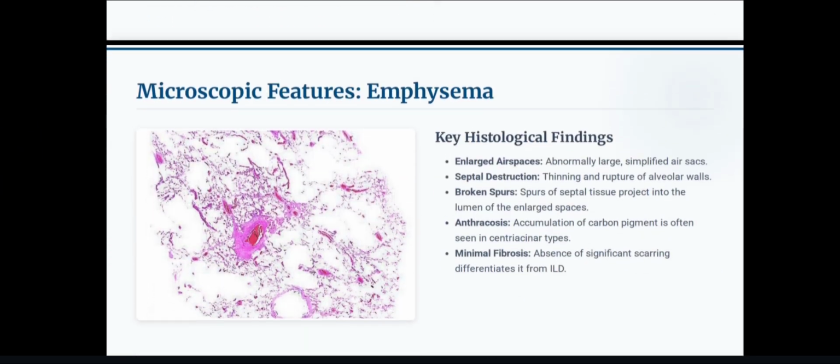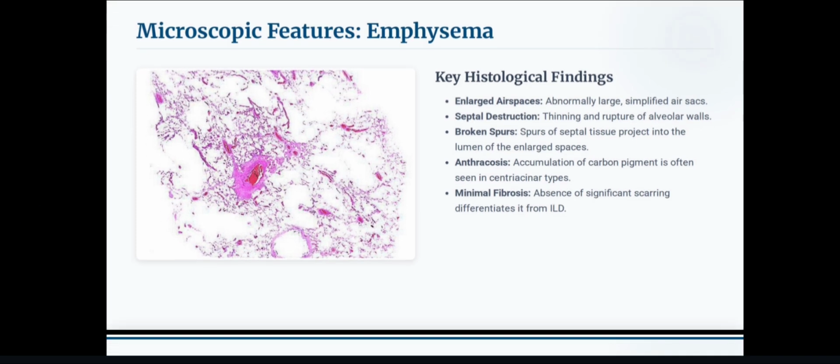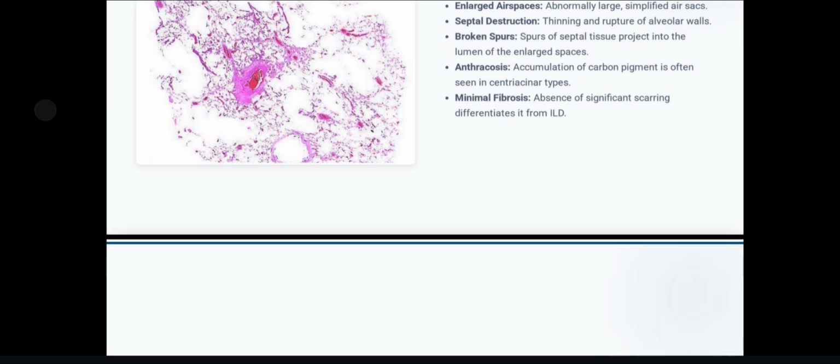Microscopic features of emphysema. Key histological findings: enlarged air spaces, abnormally large simplified air sacs, septal destruction, thinning and rupture of alveolar walls. Broken strands of septal tissue project into the lumen of the enlarged spaces. Anthracosis: accumulation of carbon pigment is often seen in centriacinar types. Minimal fibrosis: absence of significant scarring differentiates it from ILD.